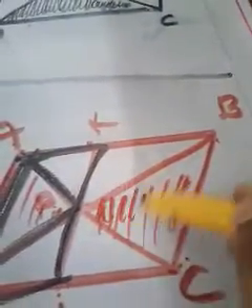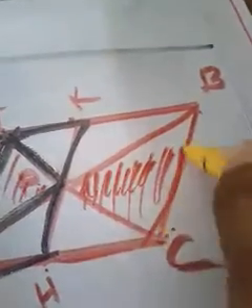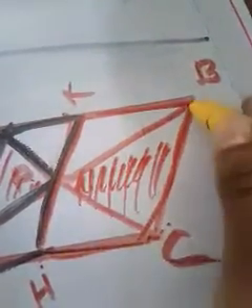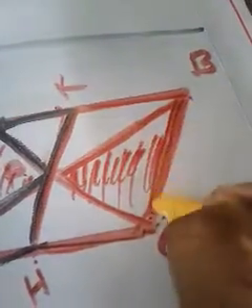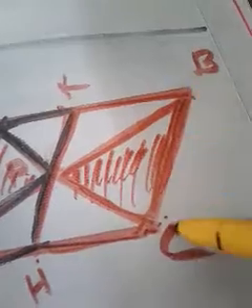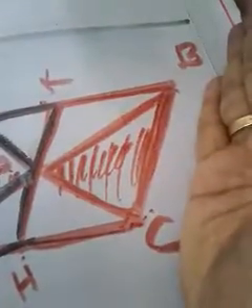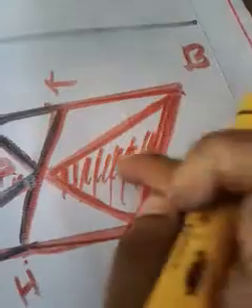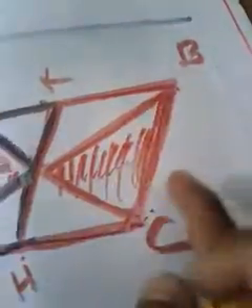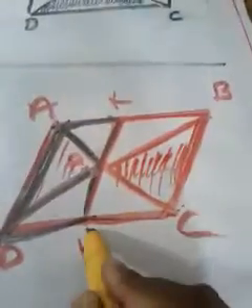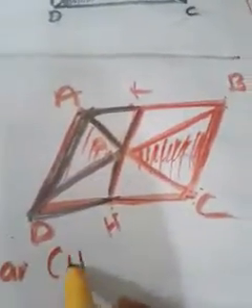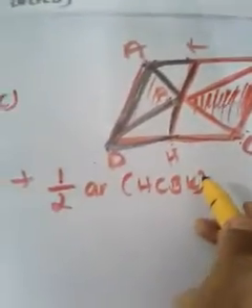PBC is the triangle you have to think about, and this is the parallelogram you have to consider. This triangle and this parallelogram are both on the same base BC and between the same parallel lines. So obviously the area of that triangle should be half of the area of this parallelogram. That means area of PBC should be half of the area of which parallelogram? HCBK. You may have understood. Okay.